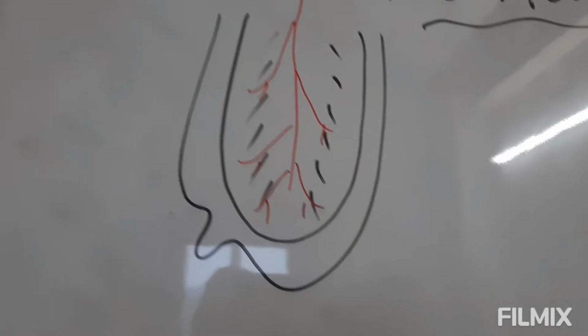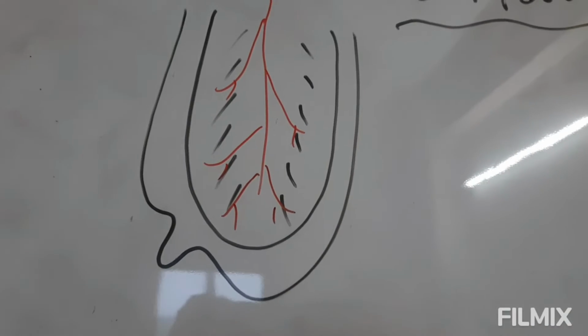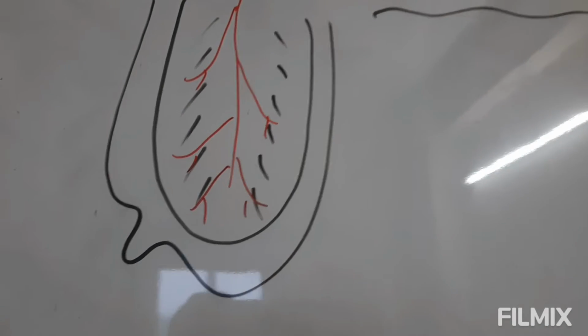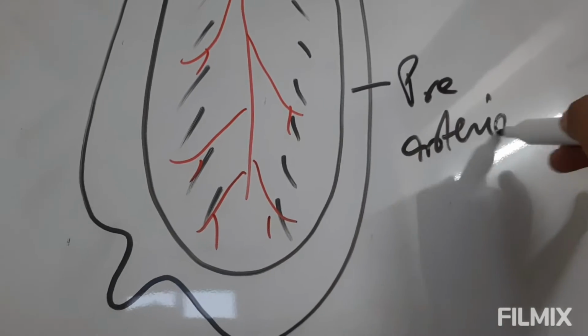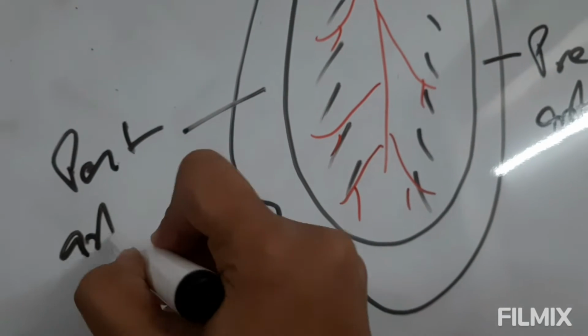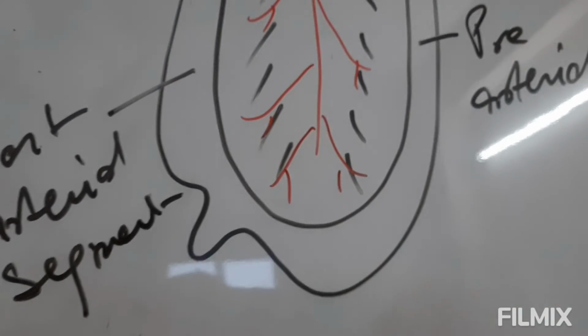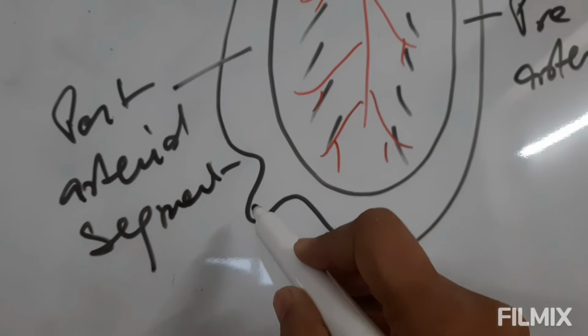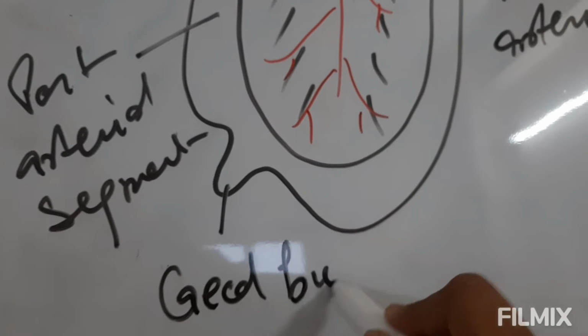So this is a midgut loop, and as you all know, there are two segments of the midgut loop. That is, one is the pre-arterial segment and the other one is the post-arterial segment. Now, from the post-arterial segment, there develops one diverticulum, and this is known as the cecal bud.